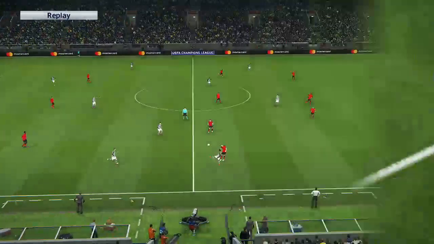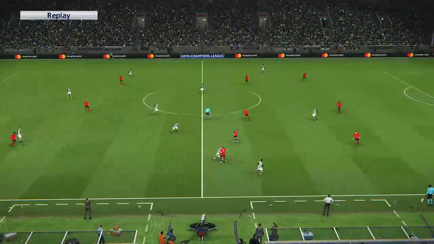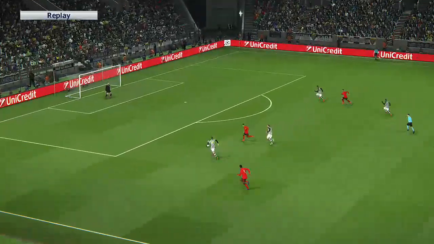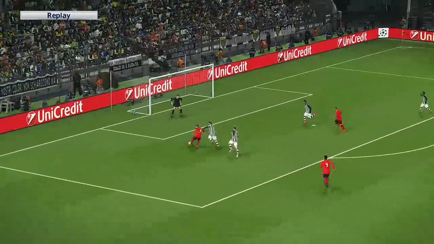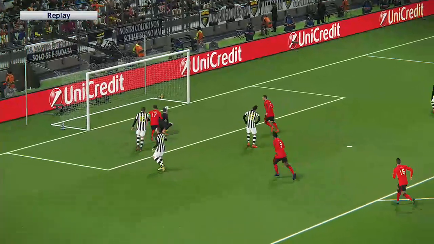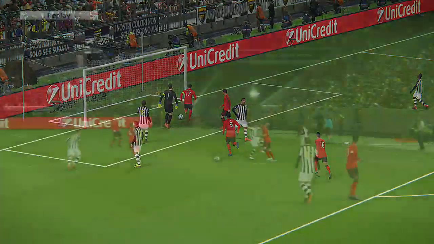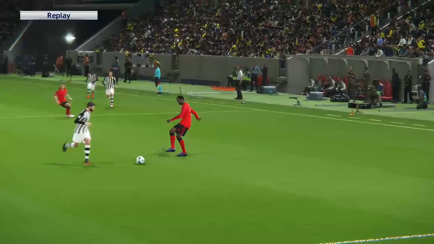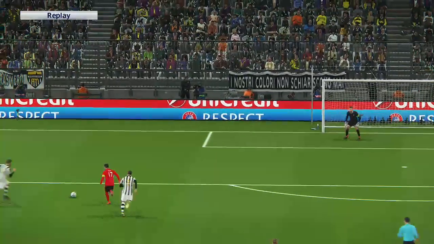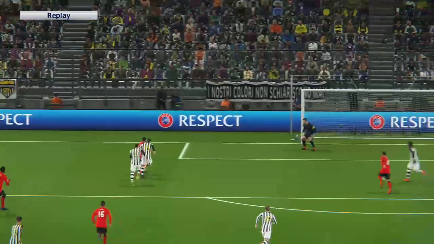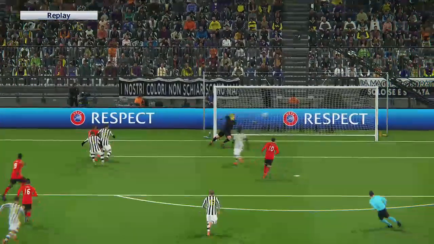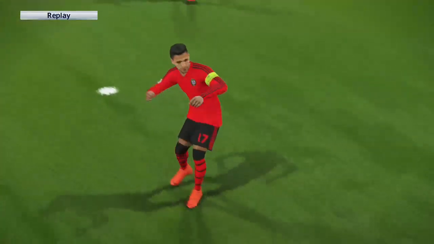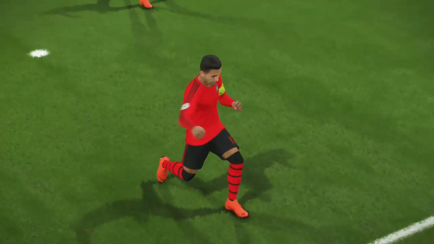Juventus were poor. Awful, awful game in the Champions League. It is a goal, and Alexis Sanchez has equalised. It's 5-1. Goal scorer number 17, Alexis Sanchez. That means United could end up, I think they're through anyway. Juventus are out, to be honest.